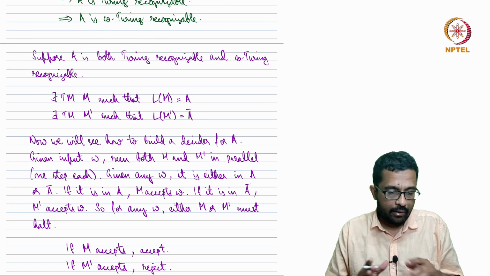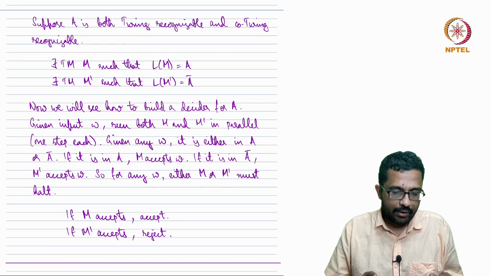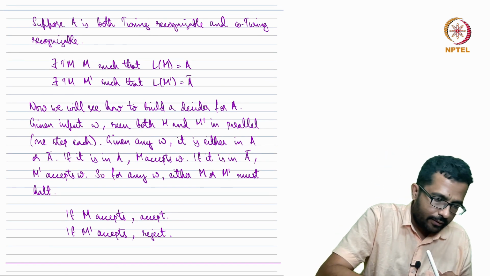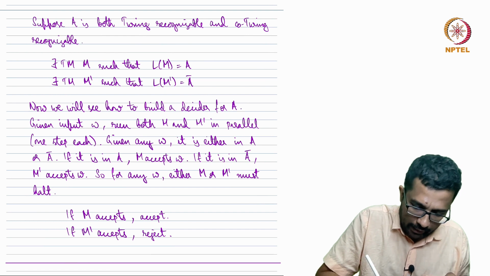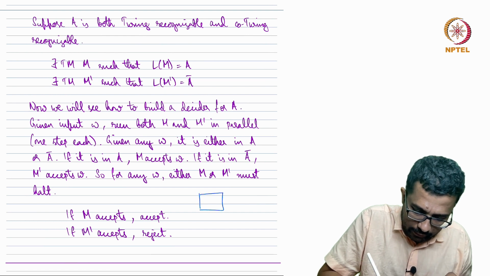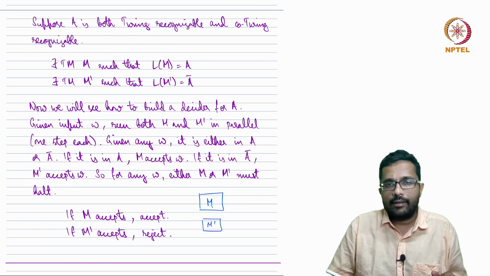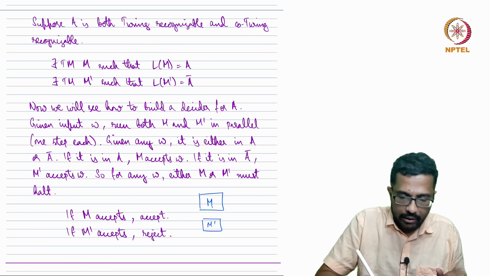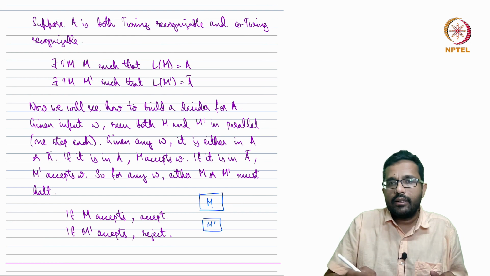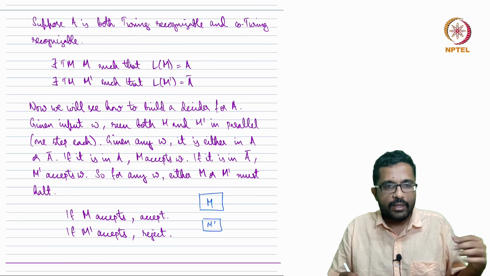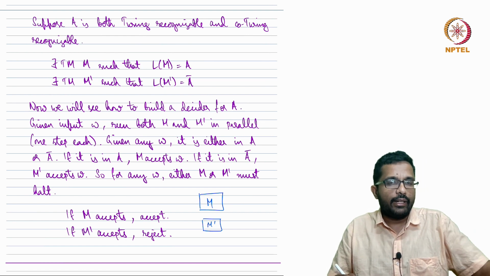So the decider is very simple. What we will do is run M and M prime both in parallel, on the same input. We will not make the mistake of running one completely and waiting for the end.